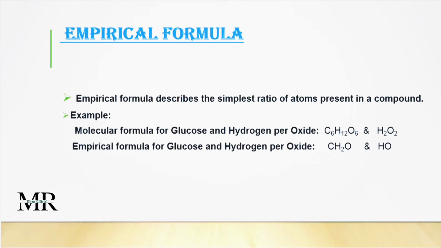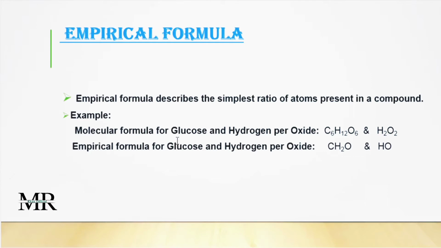So the simple definition for the empirical formula is: the empirical formula describes the simplest ratio of atoms present in a compound. It means the simple number of atoms of any element present in a compound. For example, the molecular formula for glucose and hydrogen peroxide is given here.